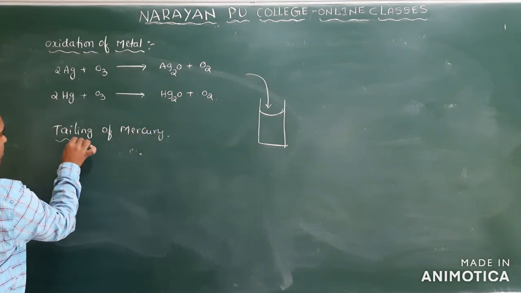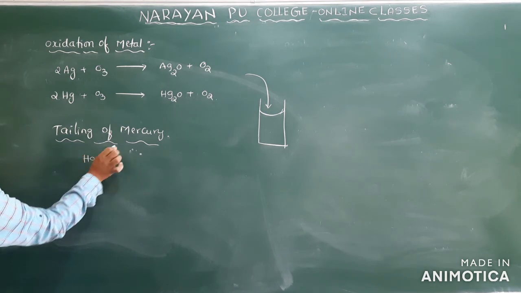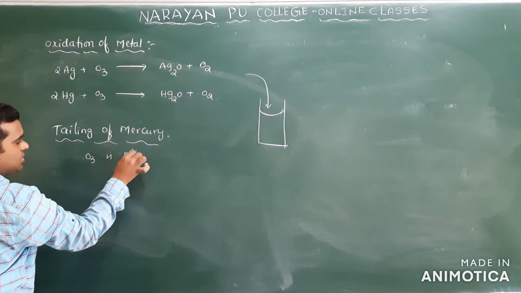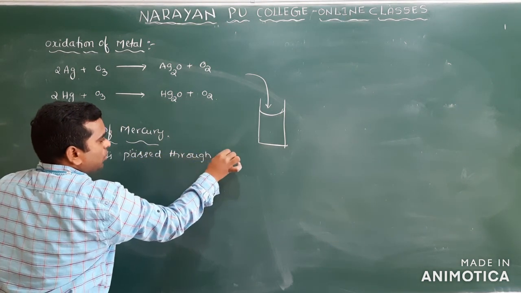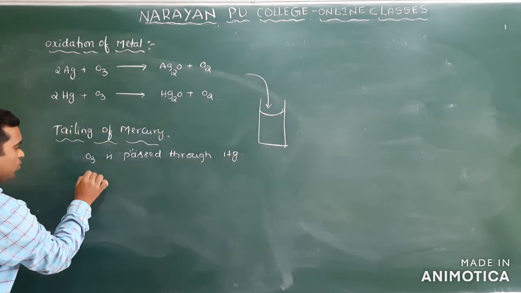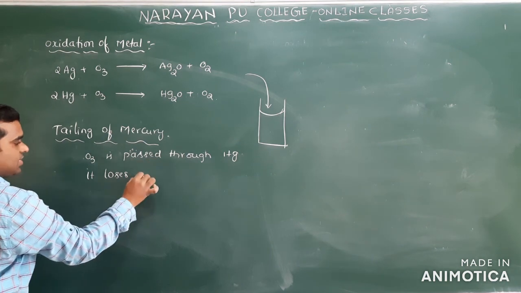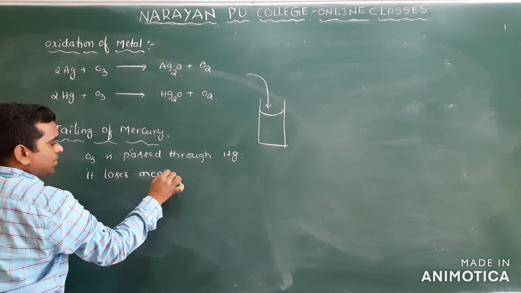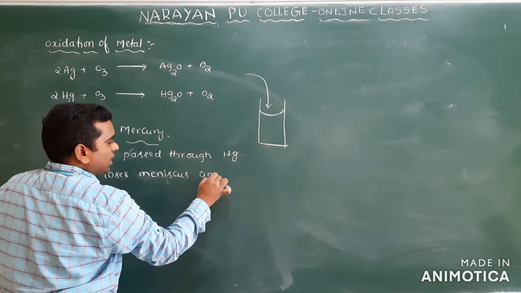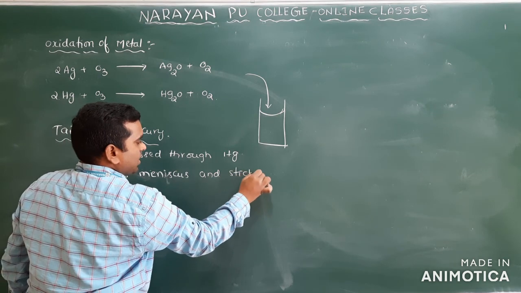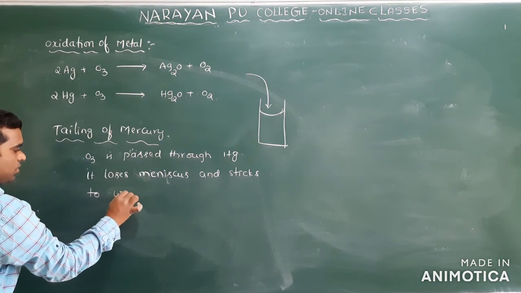Clear? Tailing of mercury. Whenever ozone is passed through mercury, it loses its meniscus and sticks to the walls of the test tube.